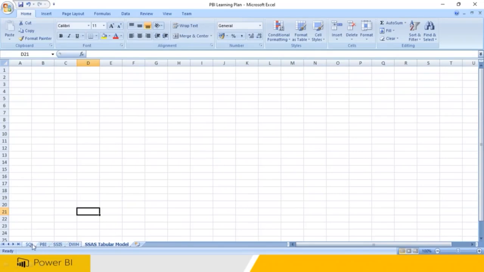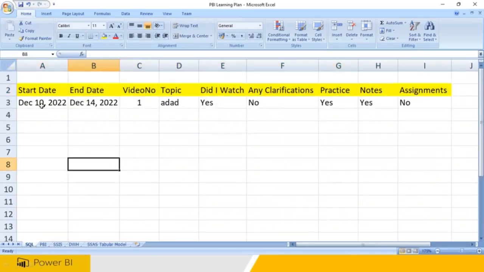So what you do, you go to SQL Server, and you create columns like this: start date, end date, video number one, what is the topic, did I watch this video, any clarifications in the video, practice. Whatever the sir taught in video number one, did I practice, did I take the notes, and are there any assignments, did I practice or not.